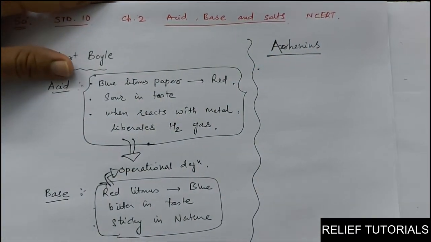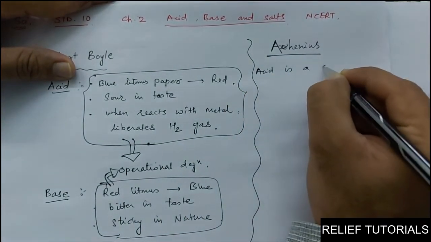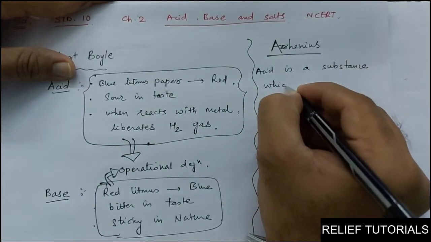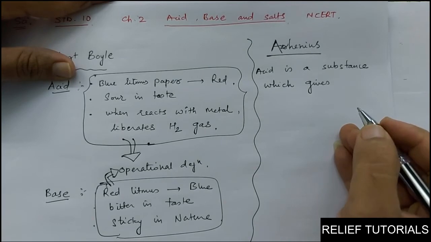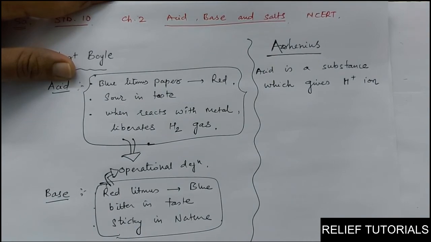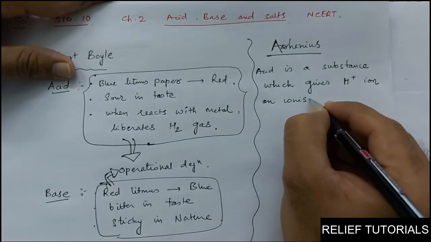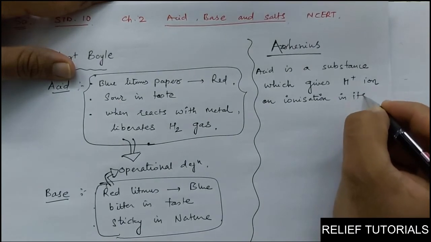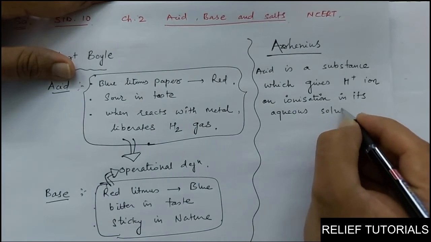It is very important. According to Arrhenius, acid is a substance which gives, means liberates, H plus ion, hydrogen ion, on ionization in its aqueous solution.